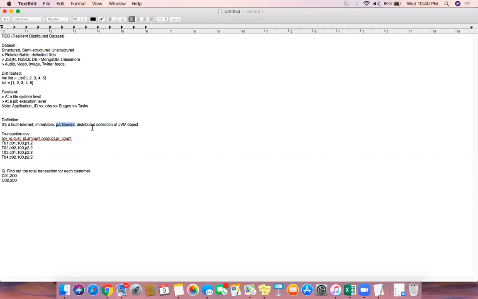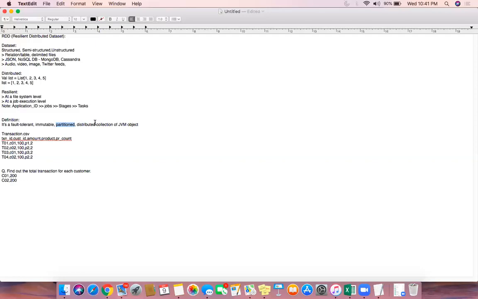But distributed and partitioned are two different concepts. Distributed is a very high level concept: the data is distributed across multiple computers. When you read a TB of data, you may have only 50 computers to process it. So at a very high level, the data is distributed across all these 50 computers.